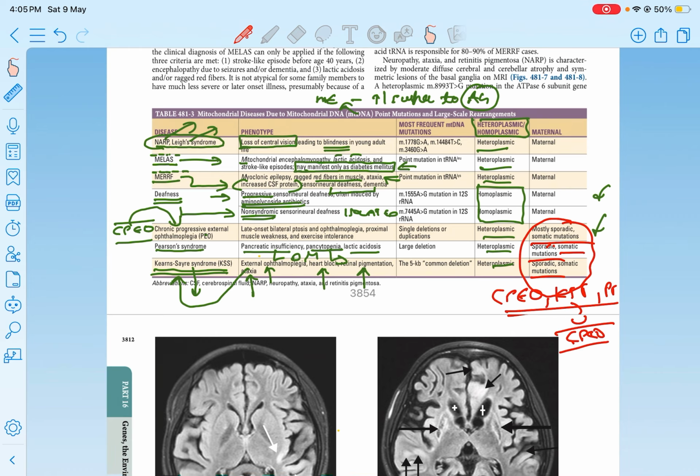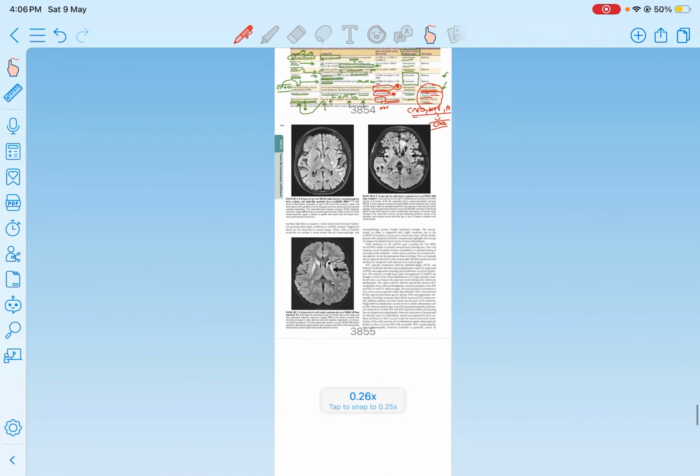And one more thing is which is associated with very large deletions. That is Pearson syndrome. Single deletions are CPEO. And a 5 kb deletion is Kearns-Sayre syndrome. These three you will also have to note down. Single deletions is CPEO, large deletions is Pearson, and the 5 kb deletion, which is a common deletion, is Kearns-Sayre syndrome, right? This is what you have to remember.